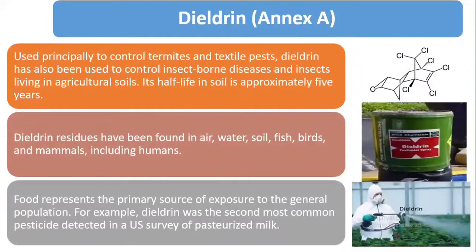Now dieldrin, this also belongs to Annex A. This is principally used to control the same pests, like termites and textile pests. Dieldrin has also been used to control insect-borne disease and insects living in agricultural soil, etc. Its half-life is approximately 5 years. Dieldrin residues have been found in air, water, soil, fish, birds, and mammals, including humans. Food is the major source of exposure.